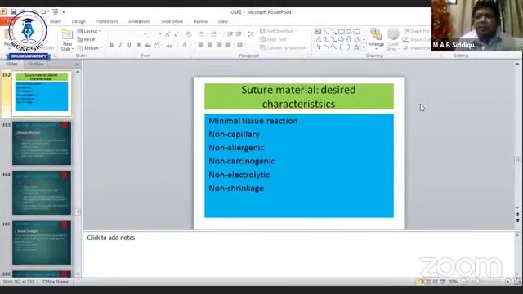Another characteristic is minimal tissue reaction. If the tissue reaction is high, it is not acceptable for human beings, so it should be minimal. It should be non-capillary. Capillary action is when liquid passes through a solid material. So it should be non-capillary, non-allergenic, non-carcinogenic, non-electrolytic, and non-shrinking. These are the ideal or desired characteristics of suture material.